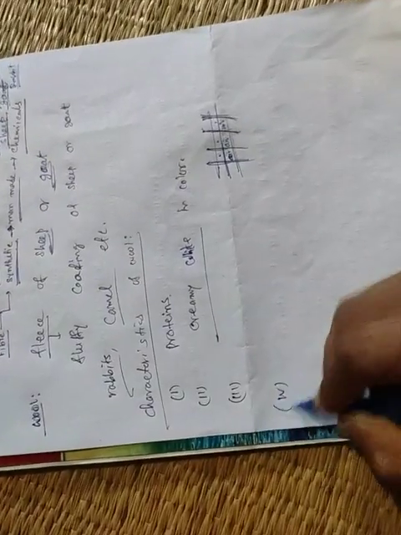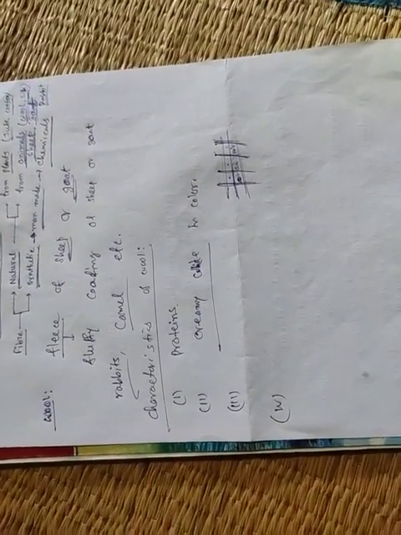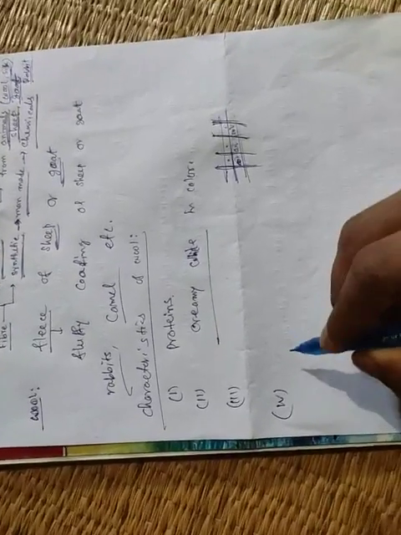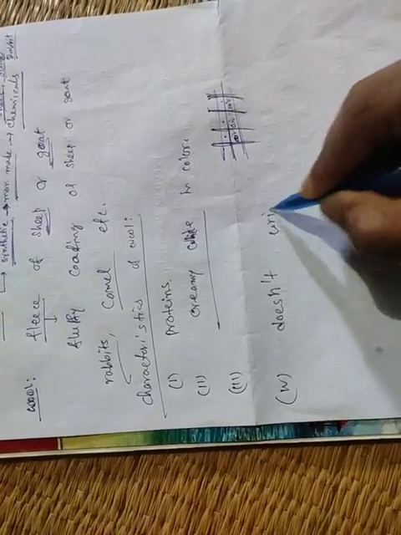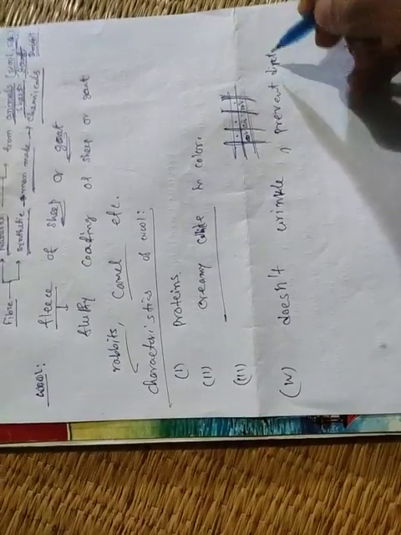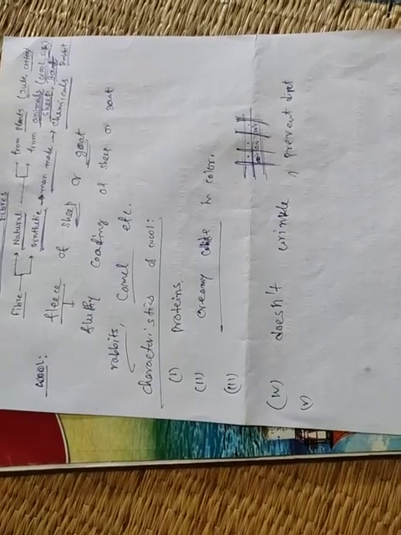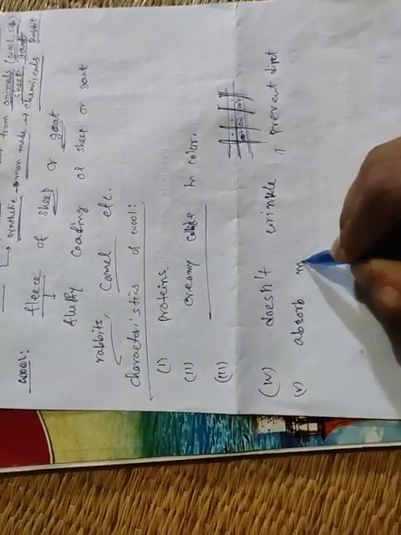Now number 4, wool does not wrinkle easily and has natural resistance to dirt. It does not wrinkle easily, and it prevents the dirt. These are the characteristics or properties. Fifth property, wool absorbs moisture.